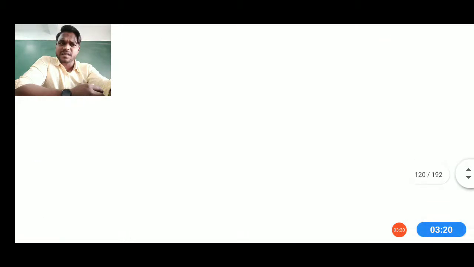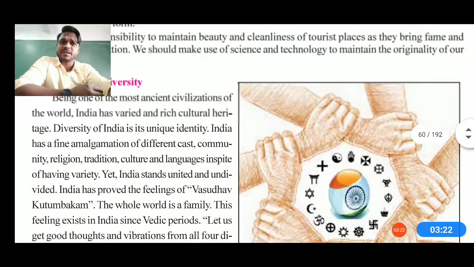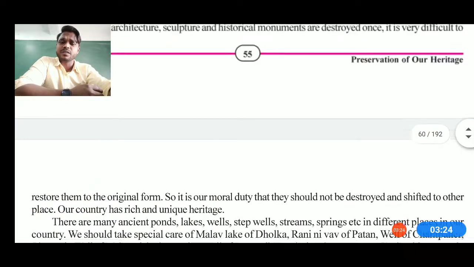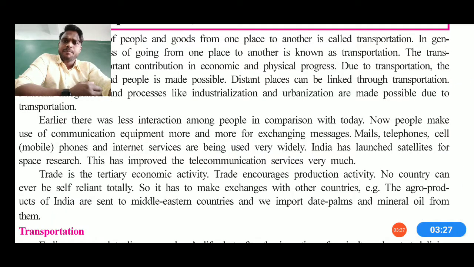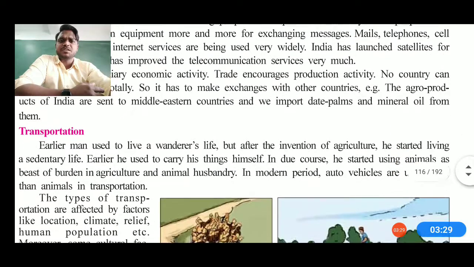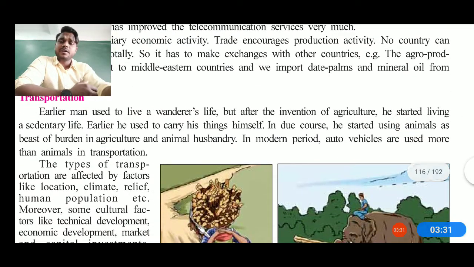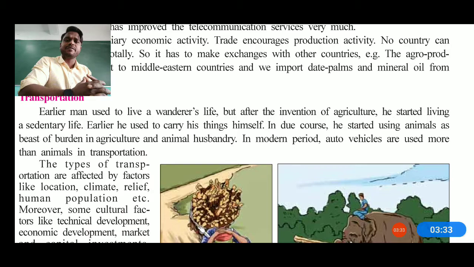So this was the basic introduction and the definition related to the lesson, my dear students, and now we are going to move on to the main topic. The main topic is transportation in the earlier time compared to now. Now you can see that earlier men used to live a wanderer's life, as gatherers, hunters and wanderers, and that's how the invention of agriculture made them stay stable at a place, and the sedentary life became possible.